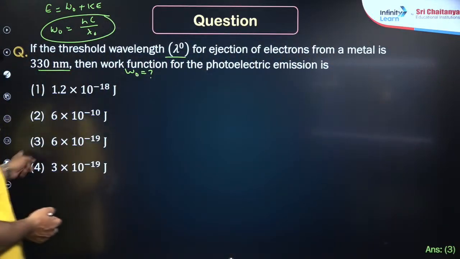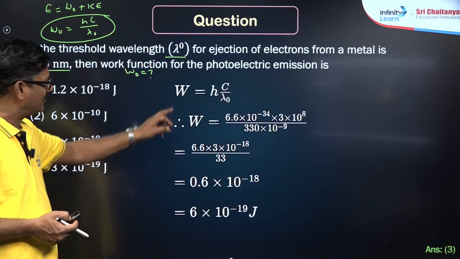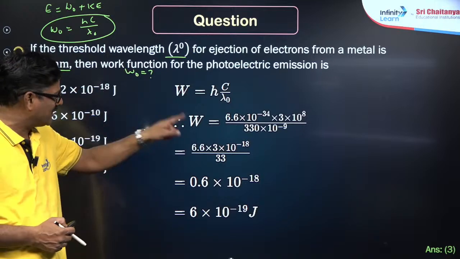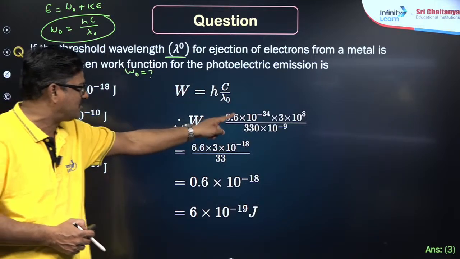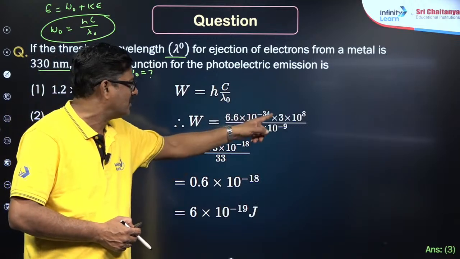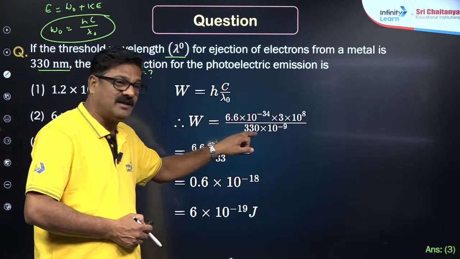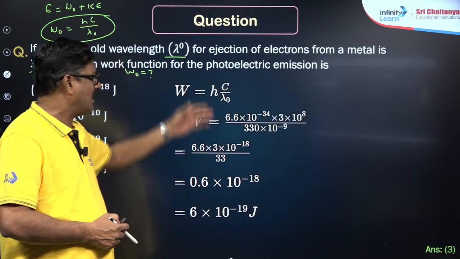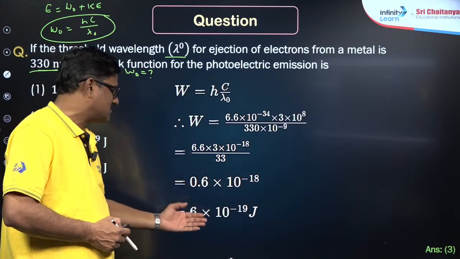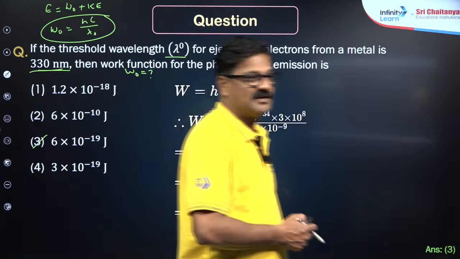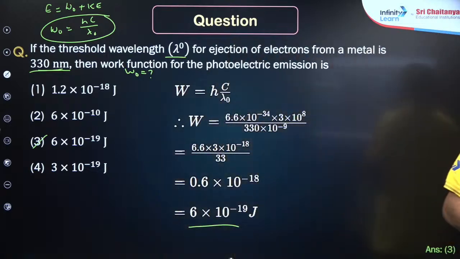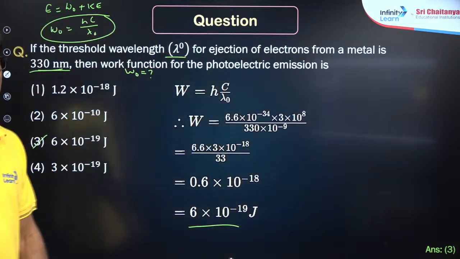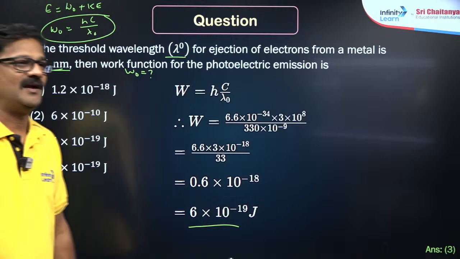Now your answer is going to be 6 into 10 power minus 19. Directly you can use W is equal to hc by lambda naught. Very good. W is equal to h value 6.626 into 10 power minus 34, 3 into 10 power 8, and 300, given in nanometers, is converted into meters. On solving, you are going to get 6 into 10 power minus 19 joules. Any doubt here?